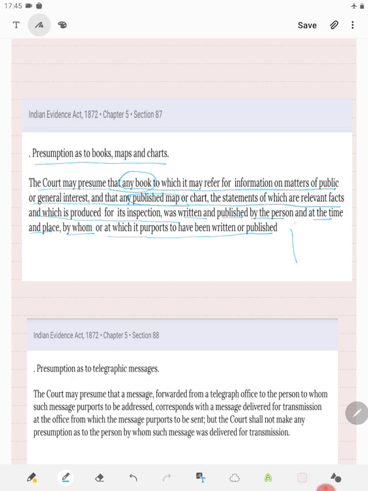So, if there is any publication of books, maps or charts, and that publication mentions that it has been published by so and so person at so and so time at so and so place, then the court may presume that it is correct.